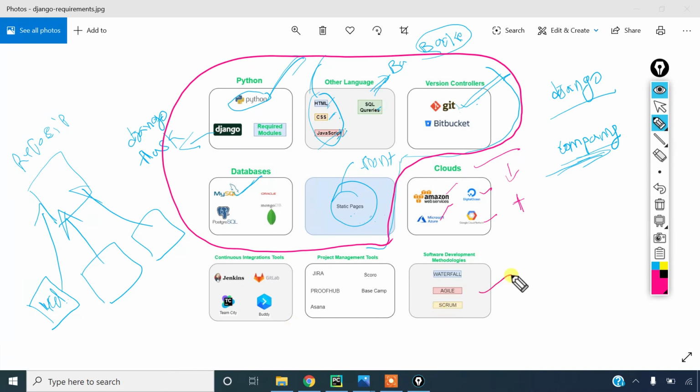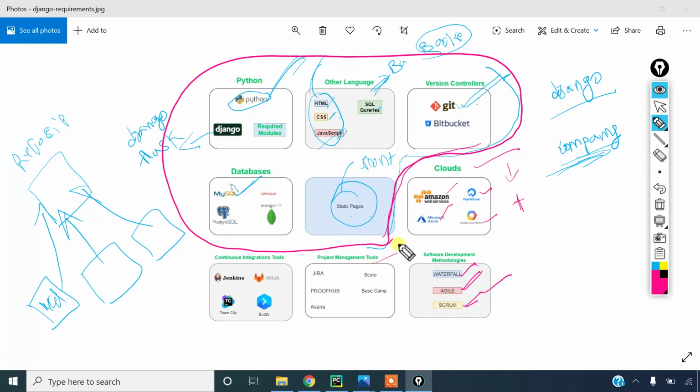Some companies follow a software development methodology, such as waterfall, agile, or scrum. Software development methodology is nothing but the process to build software. Here we are building a website, right? How are you tracking this website? The process to build a website or software, that is what these methodologies are.